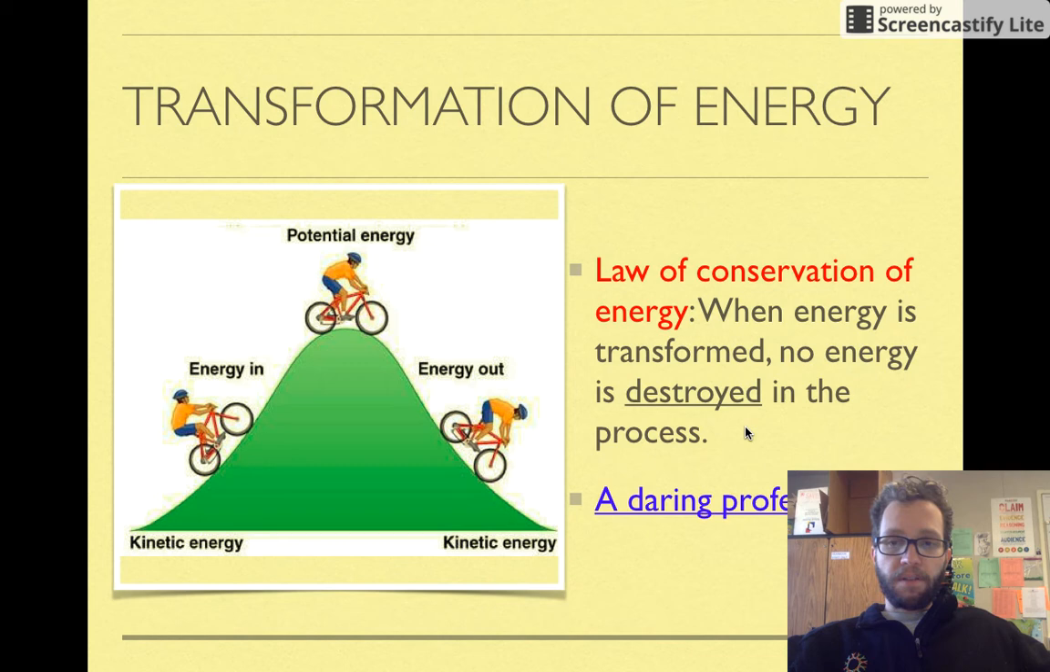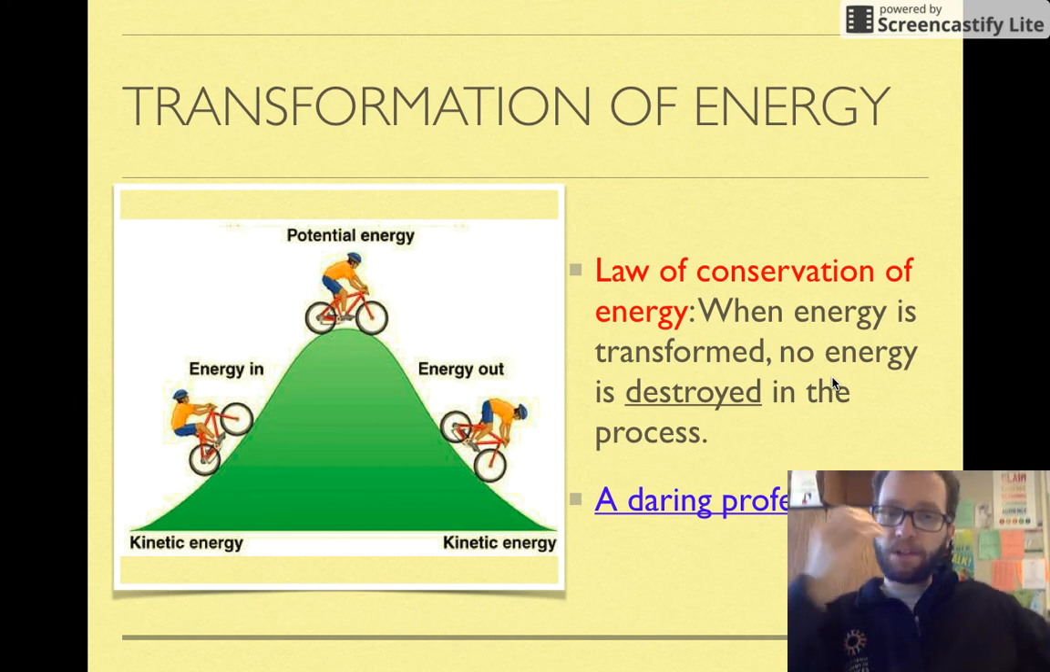The law of conservation of energy says that when energy is transformed, no energy is destroyed in the process. So, for example, when we eat, that's chemical energy, right? We eat food to get energy. Then that energy becomes kinetic energy because we move. It becomes heat energy that keeps us warm. If you exercise, it can become potential energy as you're going up the hill. So no energy is destroyed.